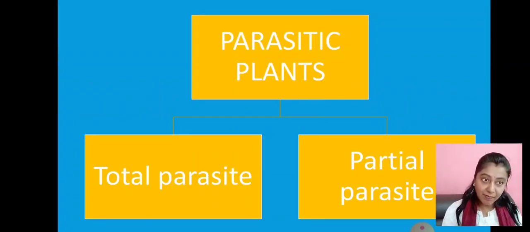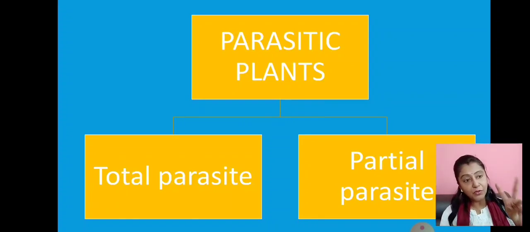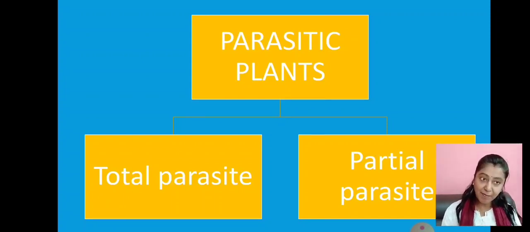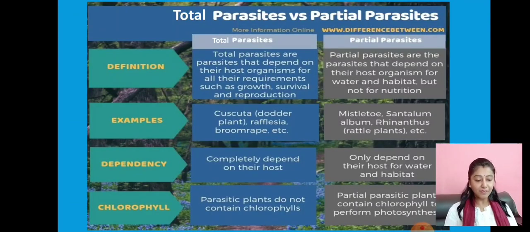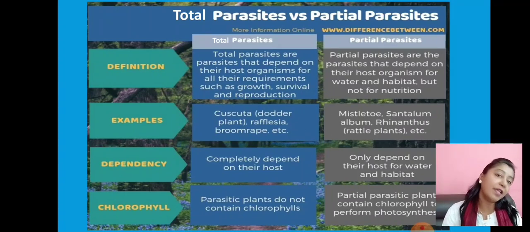All parasitic plants are divided again into two groups. The very first one is total parasitic plants, and the second one is partial parasitic plants. Now let us see the characteristics of these two groups. Total parasitic plants depend on their host organism for all their requirements, such as growth, survival and reproduction.